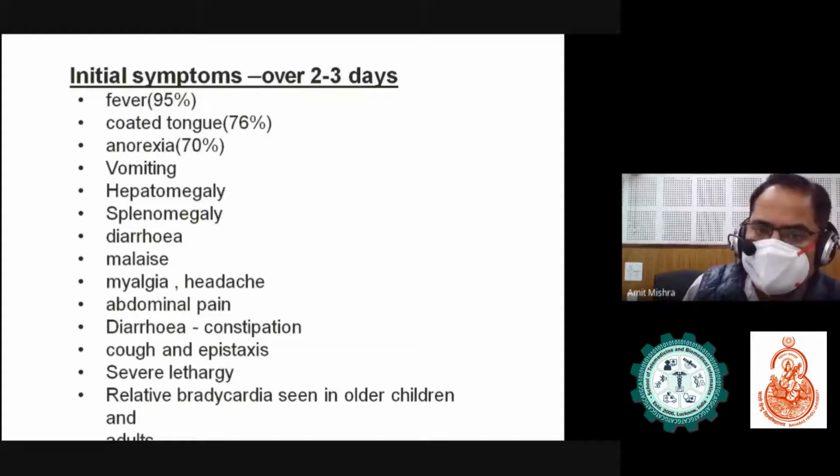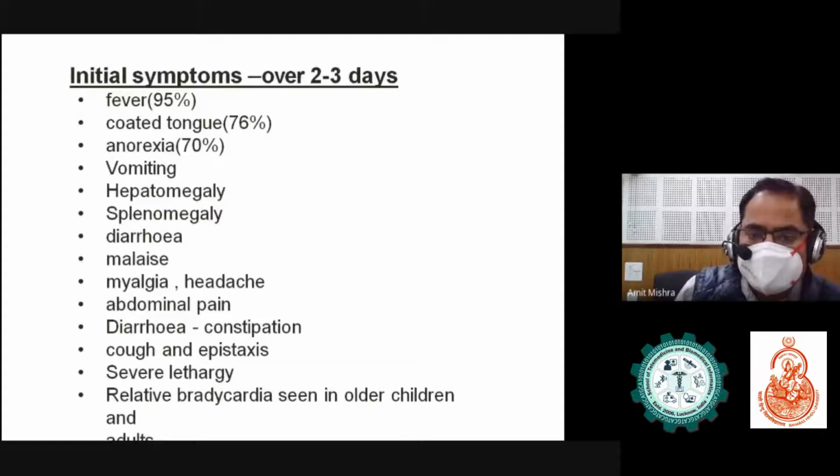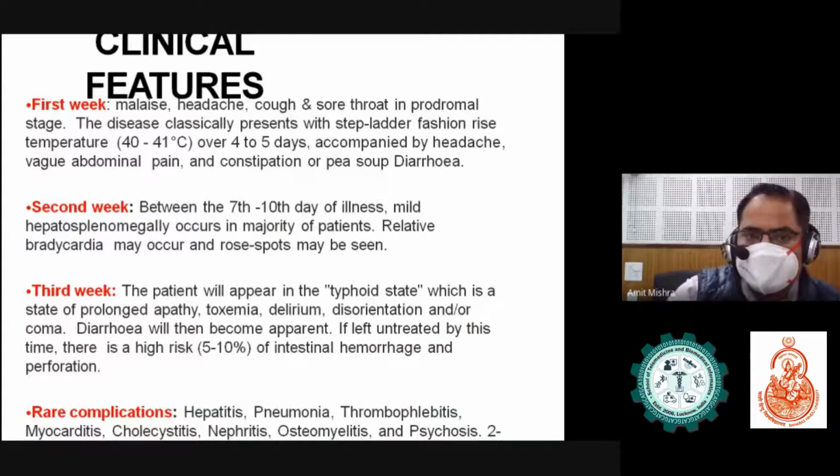Other symptoms are vomiting, hepatosplenomegaly, diarrhea, malaise, myalgia, headache, cough, epistaxis, and severe lethargy. Relative bradycardia can be seen. The most important is fever with coated tongue. In some cases, we can also get salmon-colored rashes.